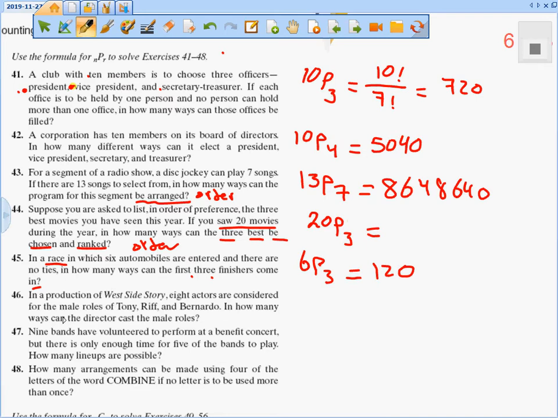In a production of West Side Story, 8 actors are considered for the male roles of Tony, Riff, and Bernardo. In how many ways can the director cast the male roles? Which part of the question decides that it's a permutation?